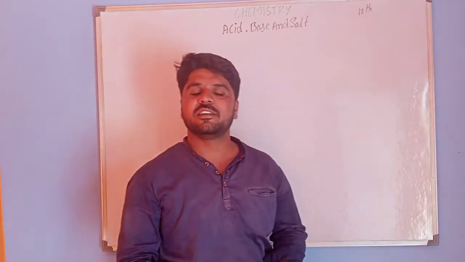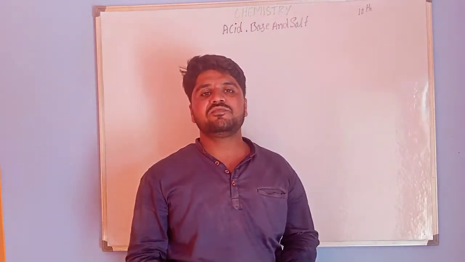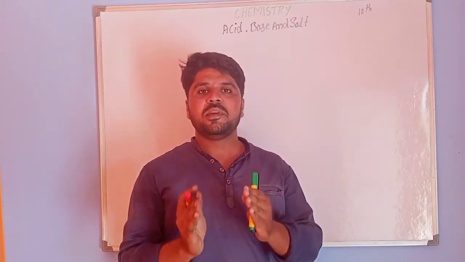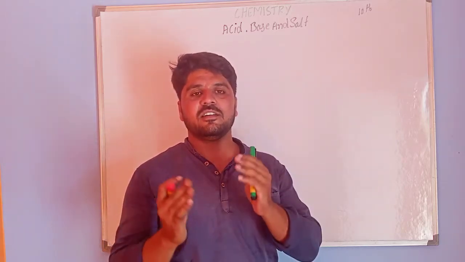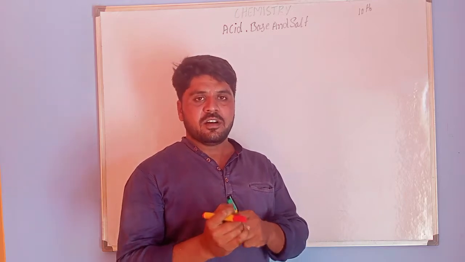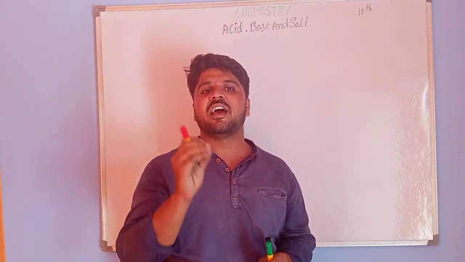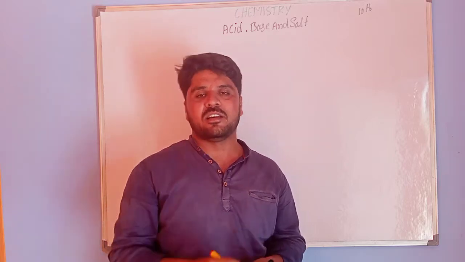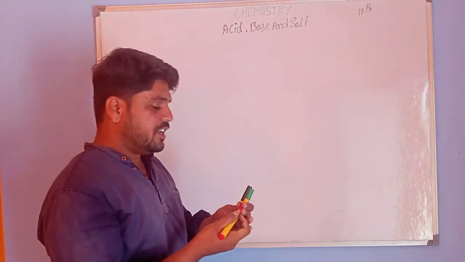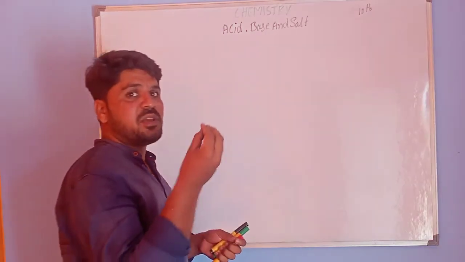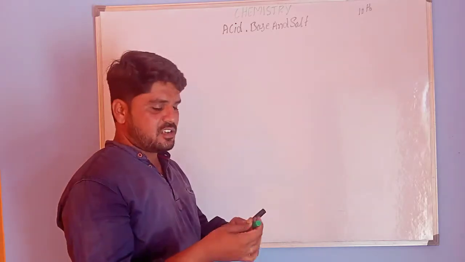Acid, base, and salt. In the last class, we discussed the pH of salts and common salt, which is used as a raw material for chemicals. I am asking some simple questions about the previous class.